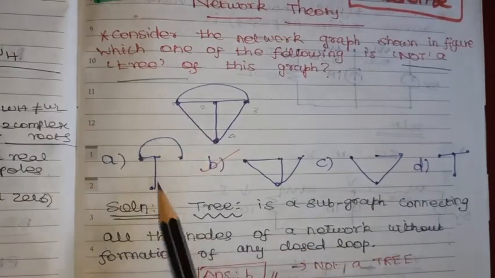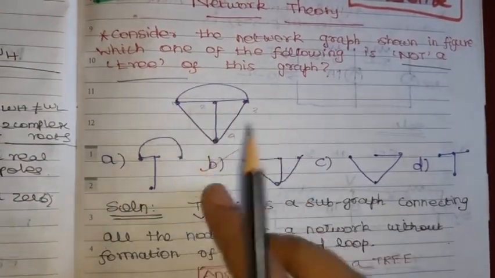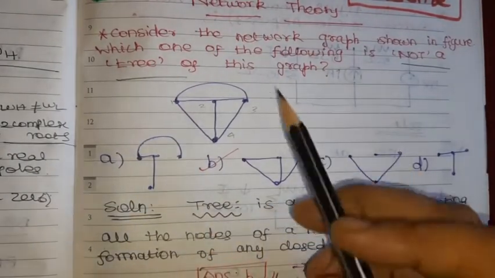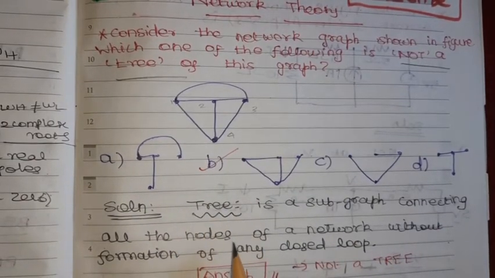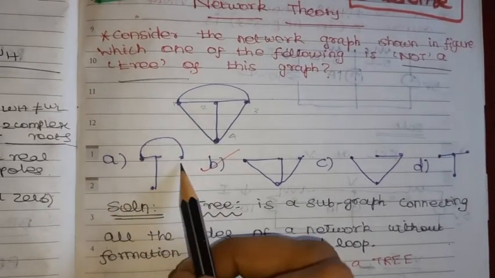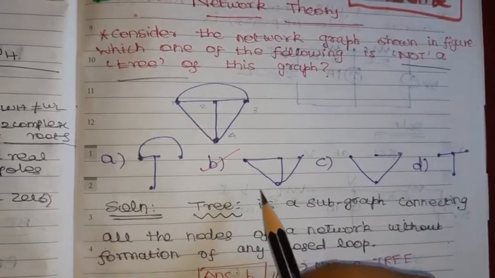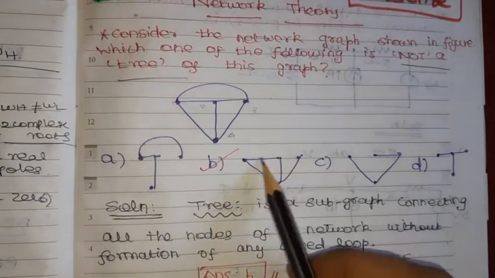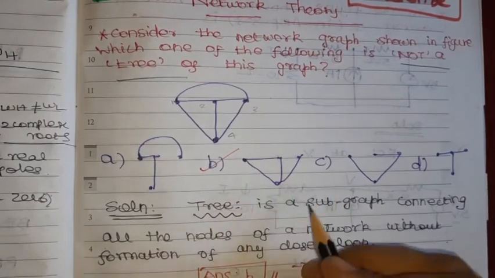See option A. All the options are subgraphs of the given graph, and from them we are going to identify which is not a tree. For a tree, it should connect all the nodes and have no formation of any closed loop. So here it connects all the nodes and there is no closed loop. So it is a tree. Option B is also connecting all the nodes, but here it forms one closed loop now. For that, it is not a tree.